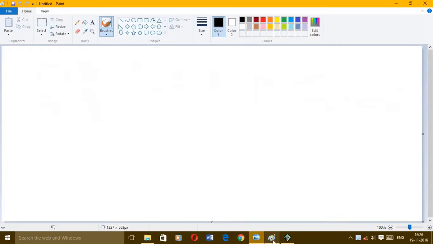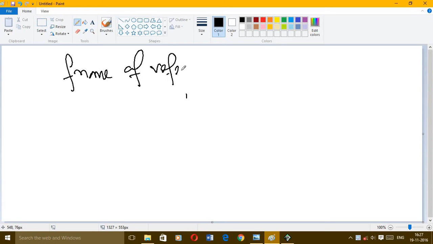Coming to this particular section, we will talk about frame of reference. So what is basically a frame of reference? From the name itself it is clear that frame of reference is based on some kind of observer. So who is the observer?